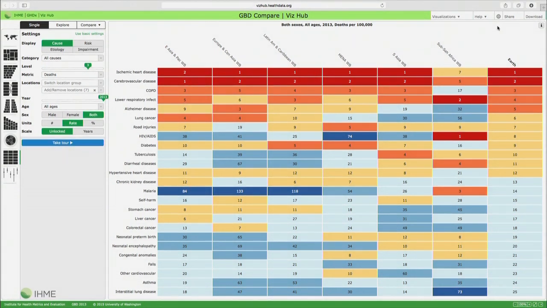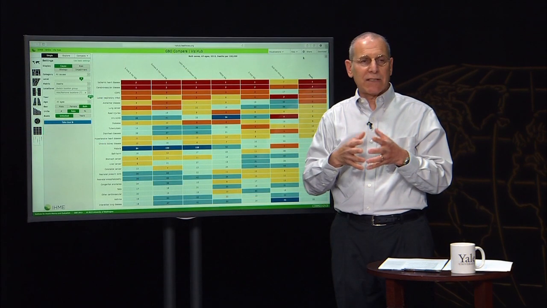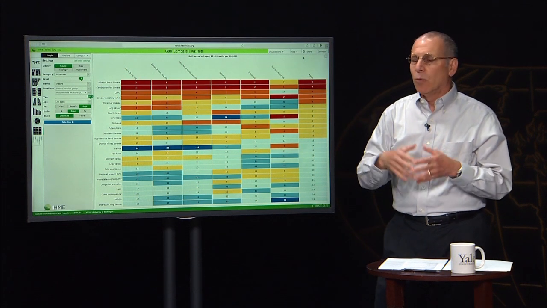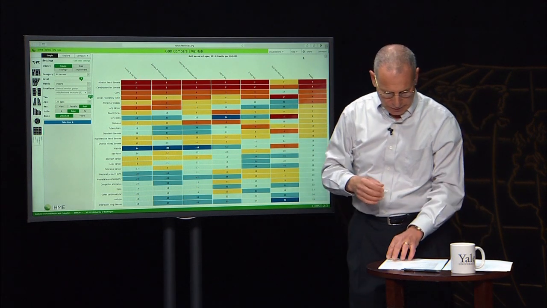I'm just going to name those that are non-communicable: Alzheimer's, lung cancer, and diabetes. So when we look globally, 7 of the 10 leading causes of death for all ages and both sexes in 2013 were in fact non-communicable diseases.